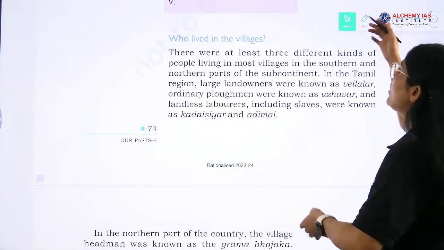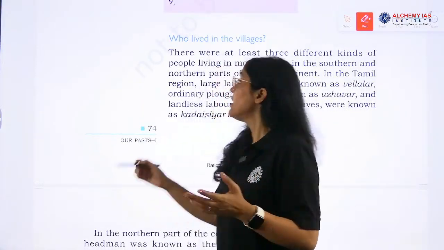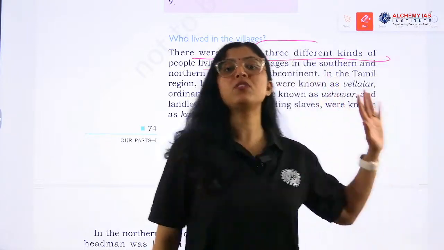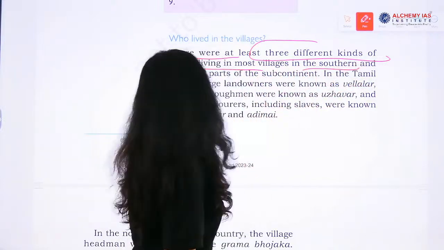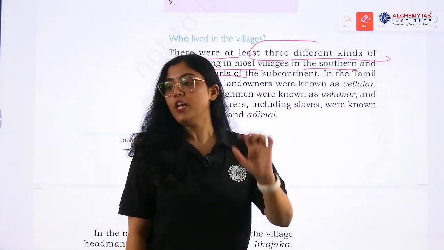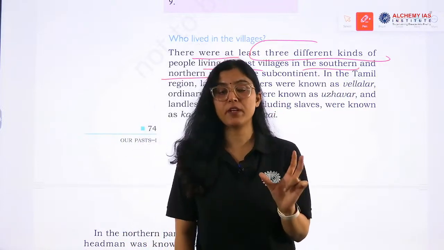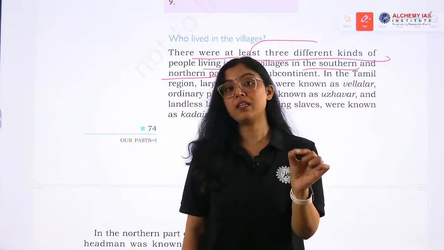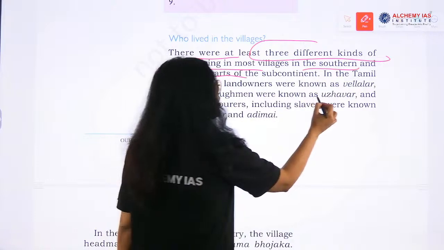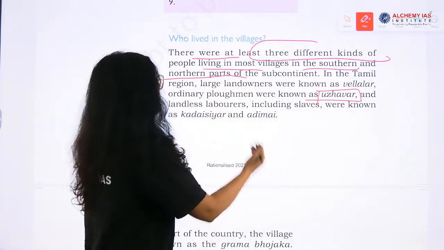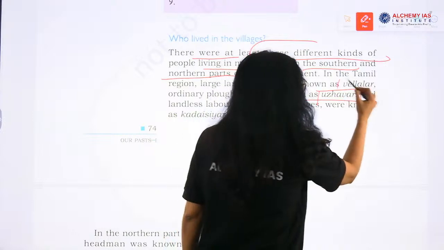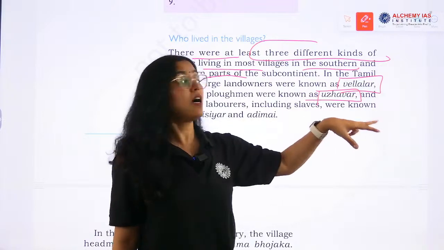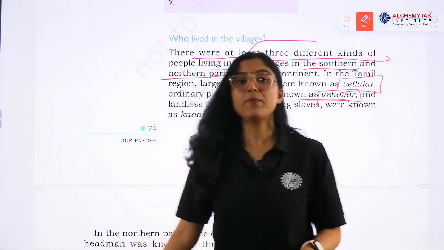Now, who lived in the villages? Very, very important. There were at least 3 different kinds of people living in most villages in the southern and northern parts of the subcontinent. So 3 categories have been given. Remember this, because these categories are asked and the names are given, like who were Uzhavar and who were Velalar, and then the question is asked: who are they in ancient India?